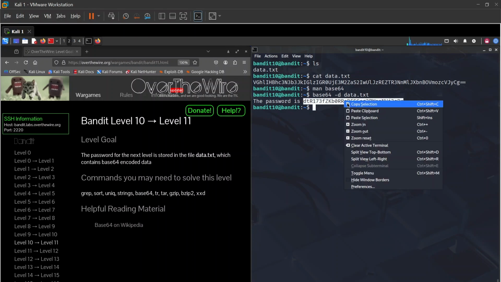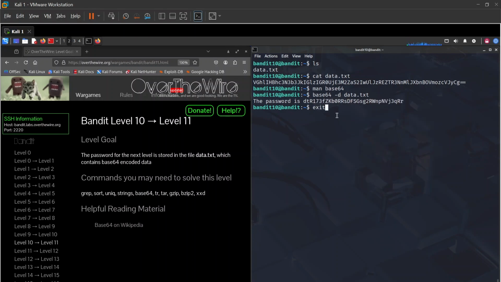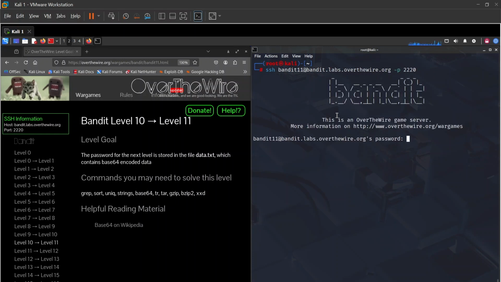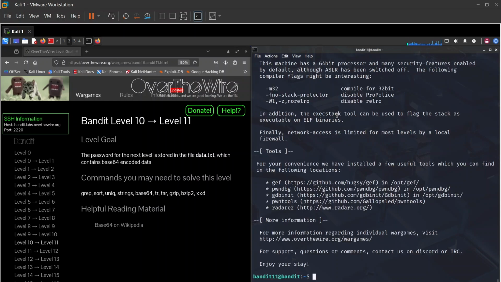It decoded that for us. I'm going to copy that, and I'm going to exit, and I'm going to go straight to Bandit 11, paste that, and here we go, Bandit 11.